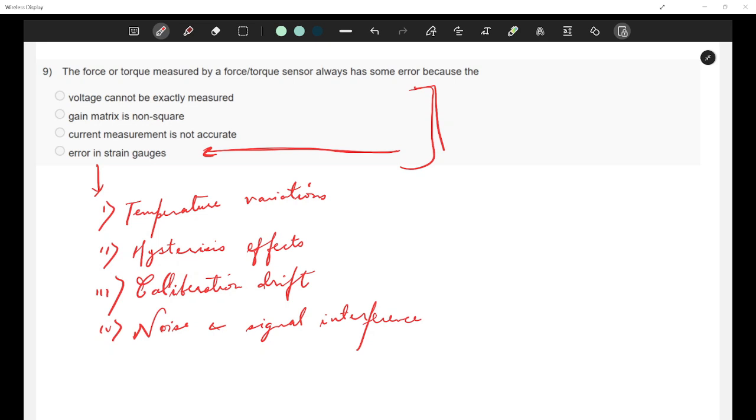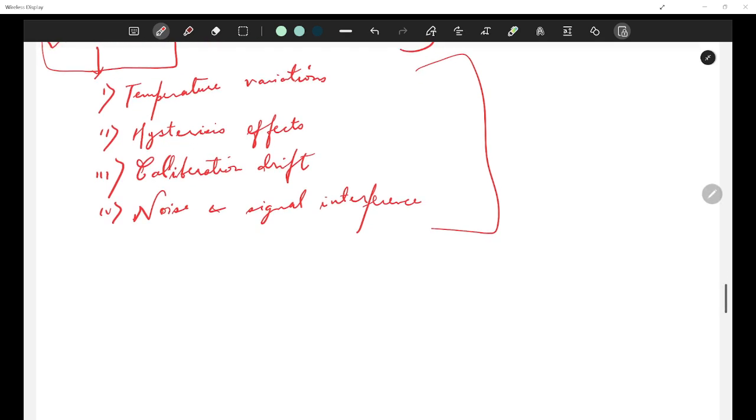Now let's move to this answer. I would say if these four options are given, this is the correct answer. If this option was not present, this would have been the correct answer. But this happens with almost all the sensors, whichever would use strain gauge. Or if we are using a current sensor and we say why it is not able to measure correct current over the time, then these four can be the options always. So error can be in the quantity that is being measured. That is another thing. Let's move to this gain matrix is non-square. Why is this the correct option?